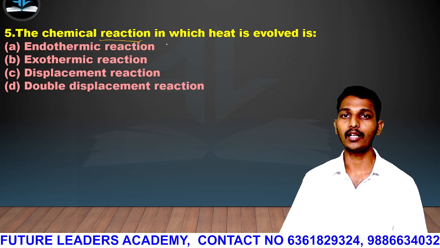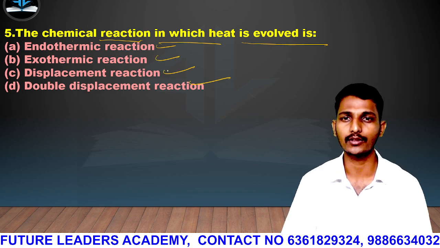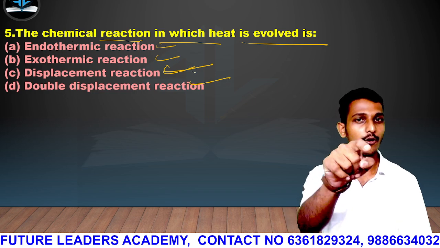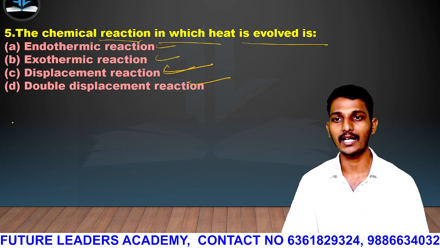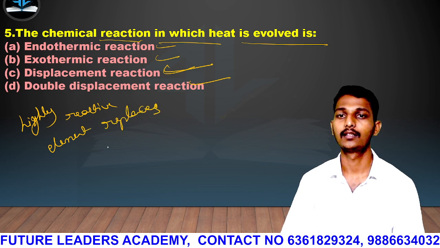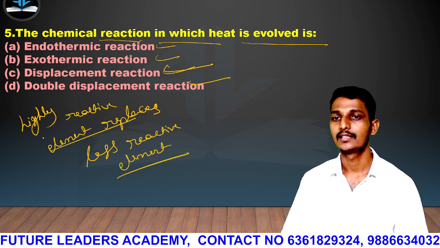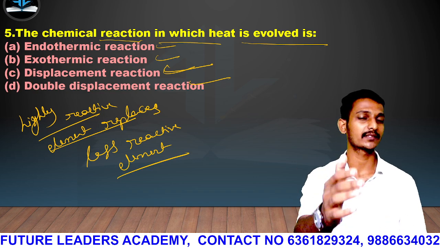The chemical reaction in which heat is evolved is: endothermic reaction, exothermic reaction, displacement, double displacement. Just now I have discussed the displacement reaction. This involves replacement. It means that a highly reactive element replaces a less reactive element. This is, guys, a highly reactive element replaces the least reactive element.